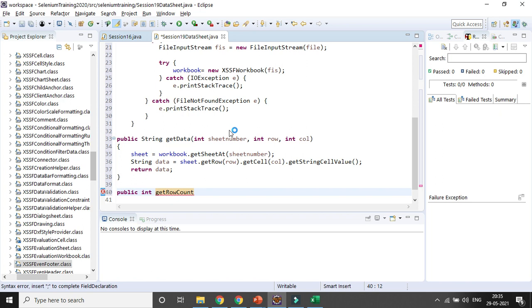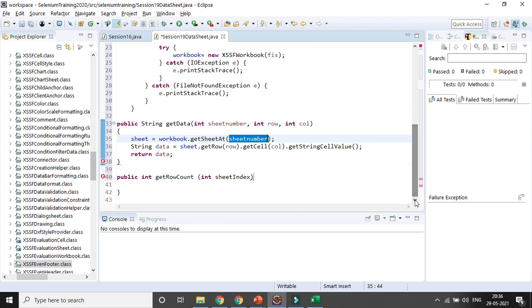Get row count, and definitely we need to give some kind of variable. So it will be integer, and I will be passing the sheet index or sheet number, because I have already given sheet number here, so I will be giving it sheet index as another variable. So the sheet will also go through the sheet number only. Okay, this is nothing but the same thing. Okay, how will I get to know? So I will be reading the row first.